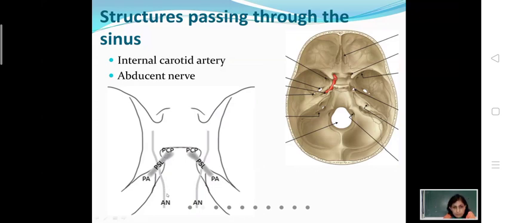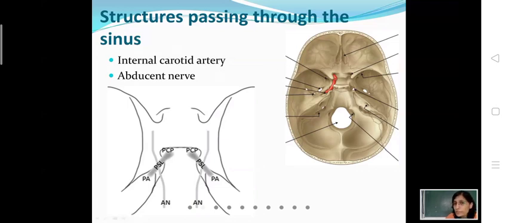This sixth cranial nerve, the abducent nerve, passes below the petrosphenoid ligament, where a foramen-like space is formed, because the gap between the posterior clinoid process and the apex of the petrous temporal bone is closed by this petrosphenoid ligament. Through the space below it, the abducent nerve enters the cavernous sinus, and there it lies inferolateral to the internal carotid artery.